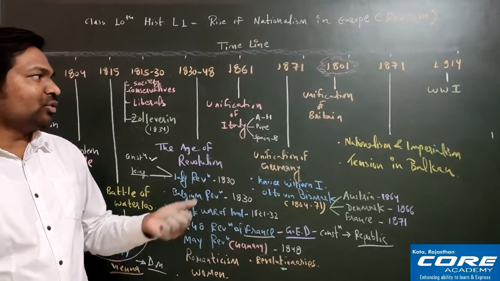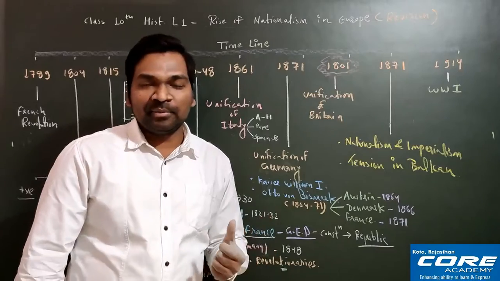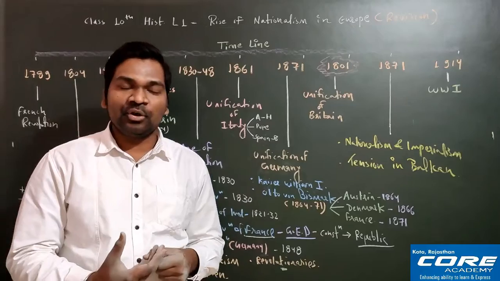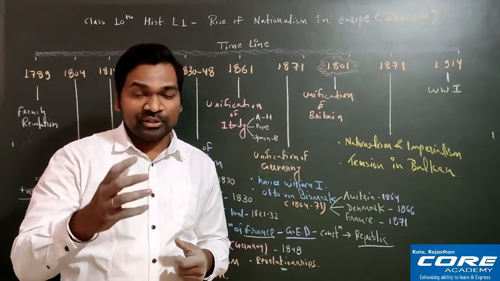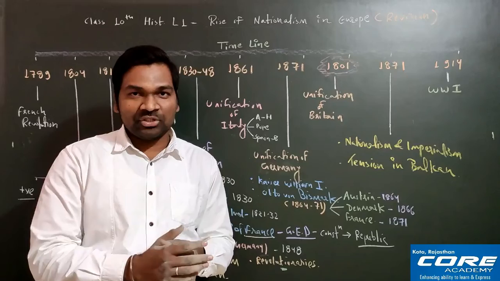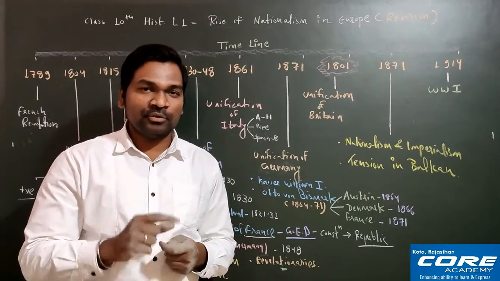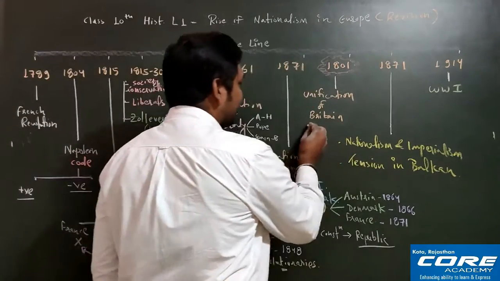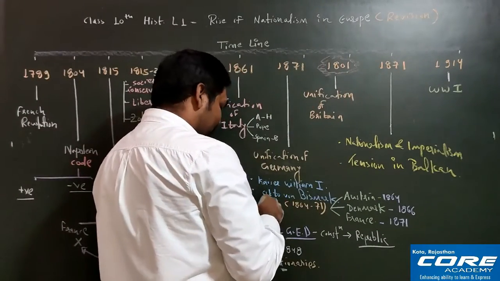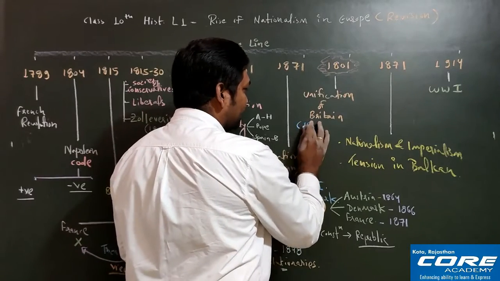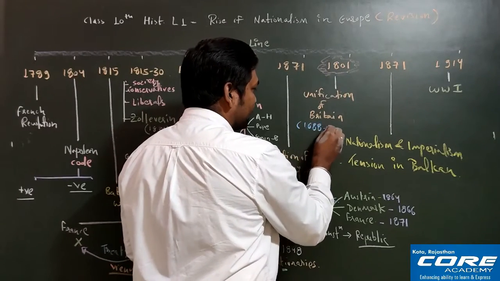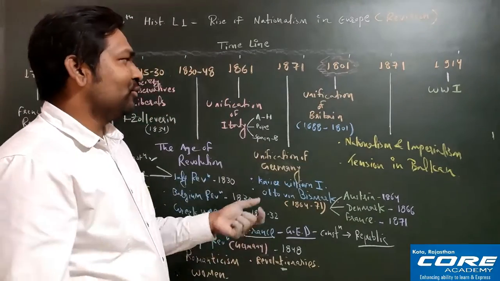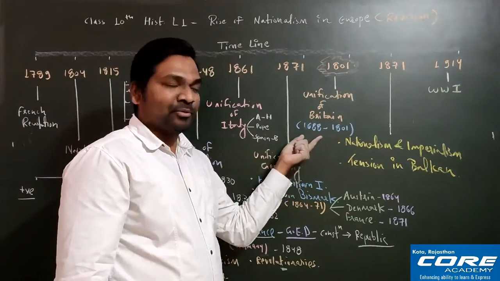Now we will start the unification of Britain. Always remember, this is also known as the strange case of Britain. Why is it known as the strange case of Britain? There are 2 points. First point is that this unification of Britain started from 1688. I am writing the date here. It started from 1688 and it will go up to 1801. So for more than 100 years the unification was going on. So it was a very lengthy process.